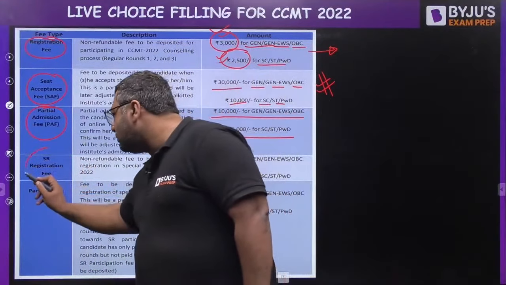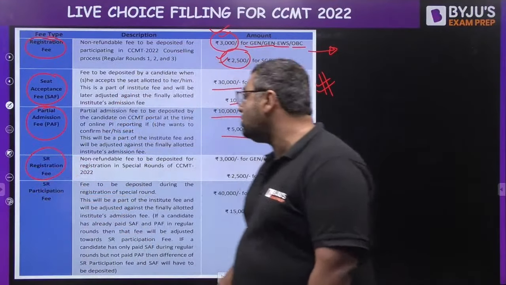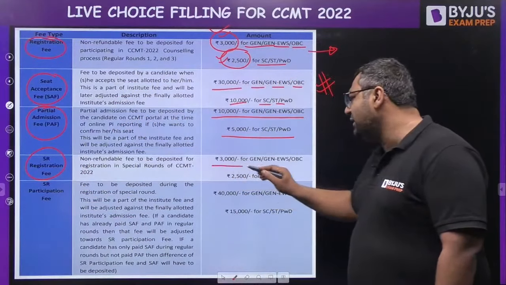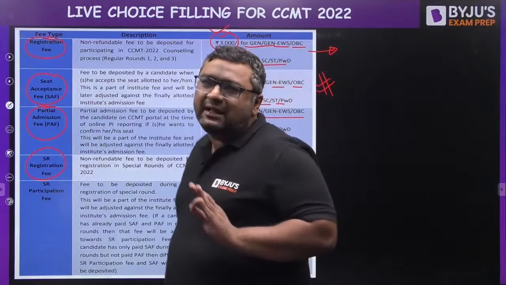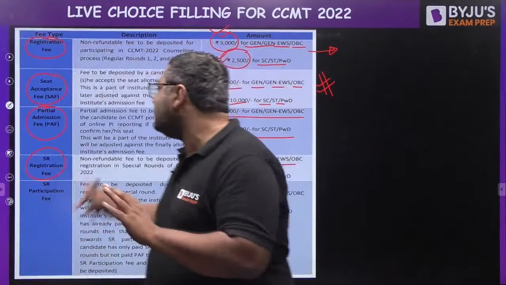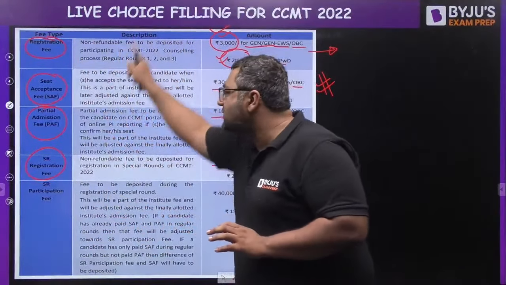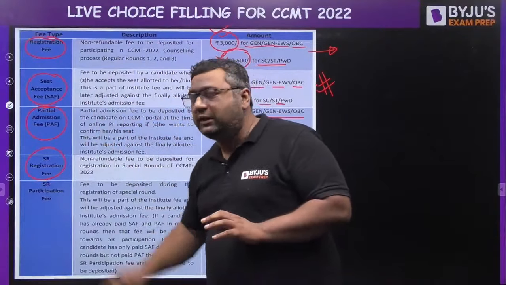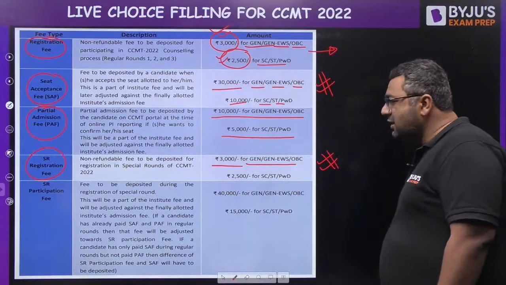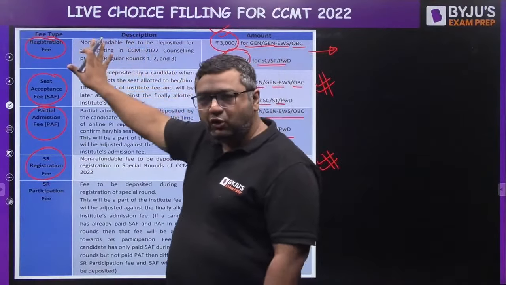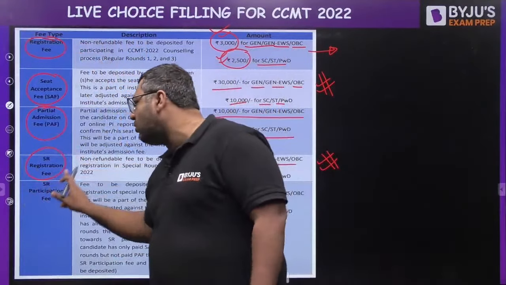And when we are talking about the special round, the registration fees for the special round is 3,000. This is again a non-refundable fees. And my dear, the best thing about this is, if you have not participated in the first 3 rounds of counseling, then you can also apply for this. Even if you have participated or not, you are eligible for the special round registration.